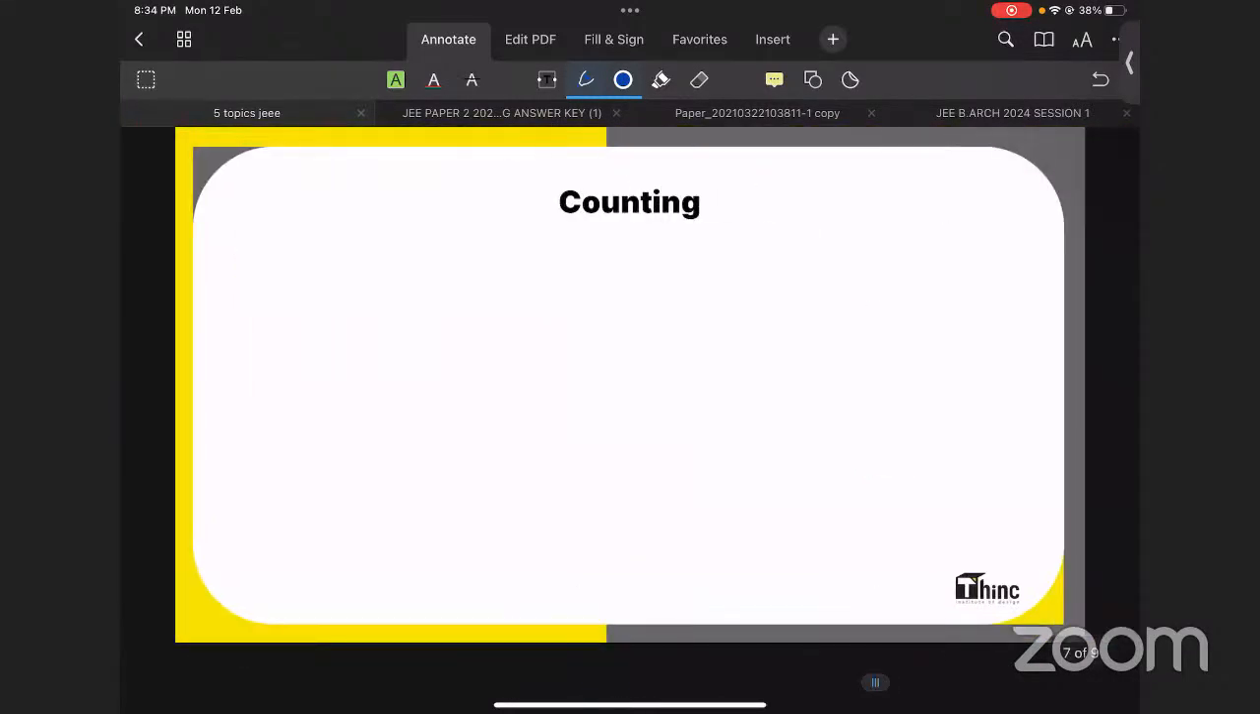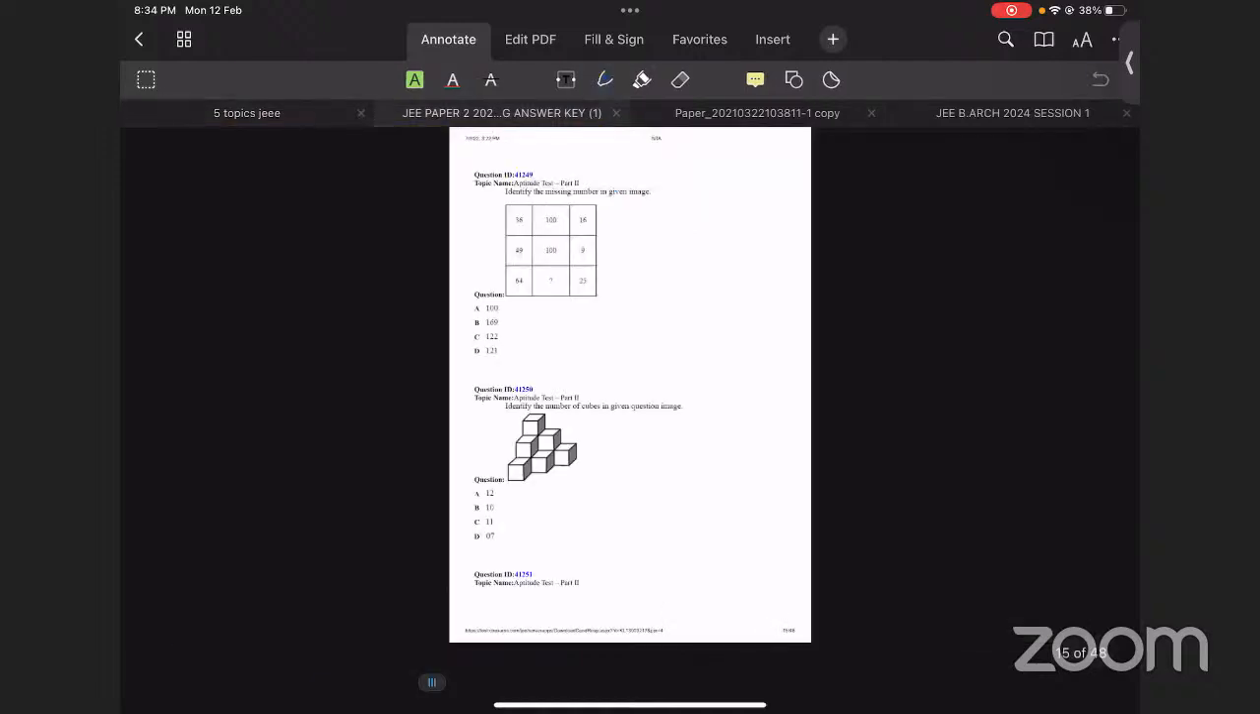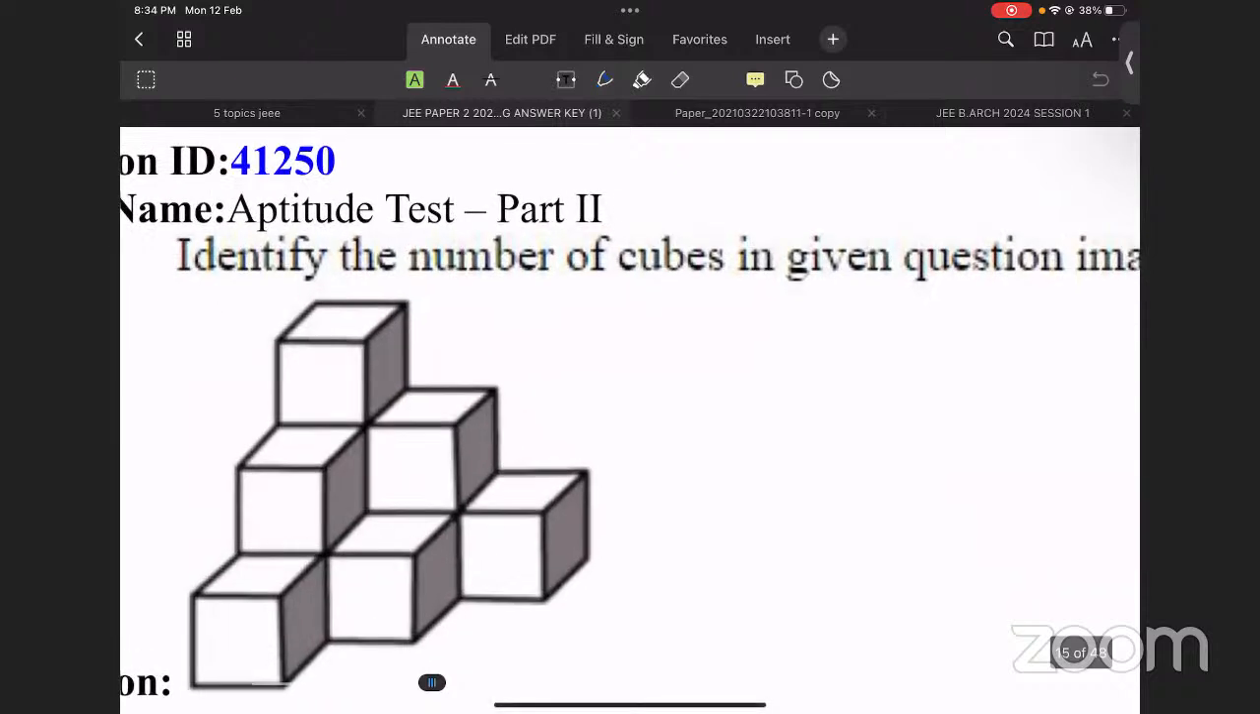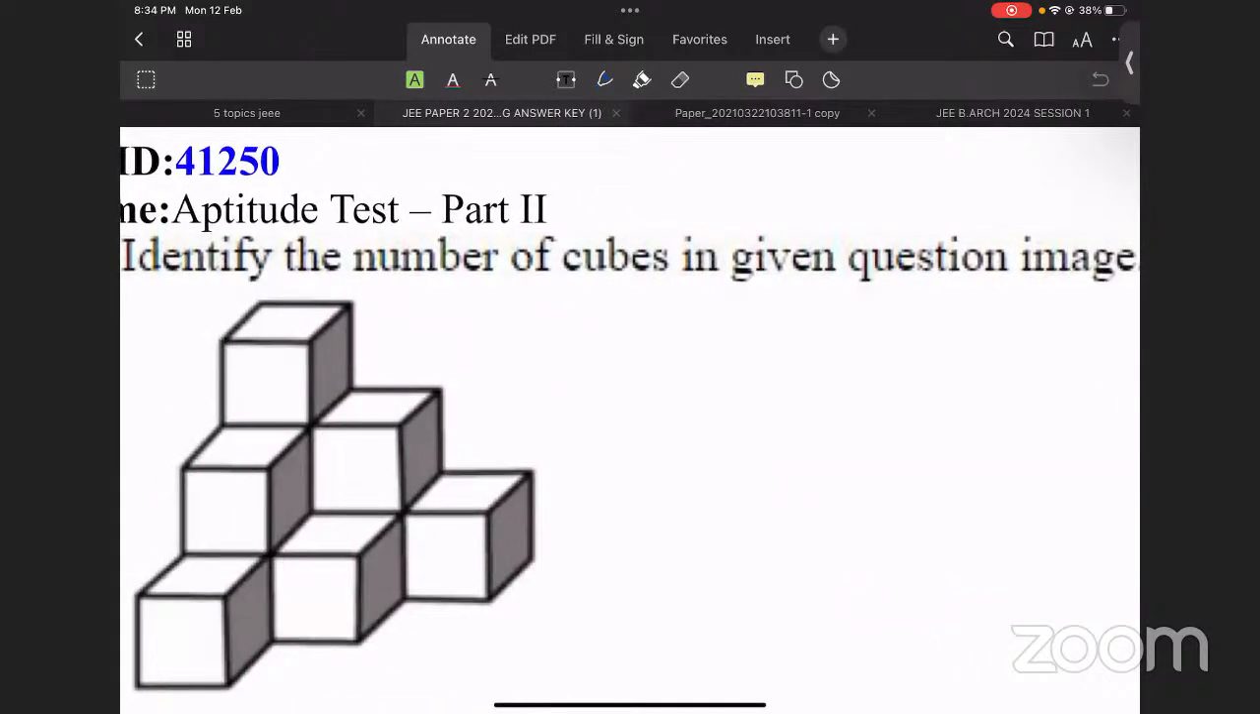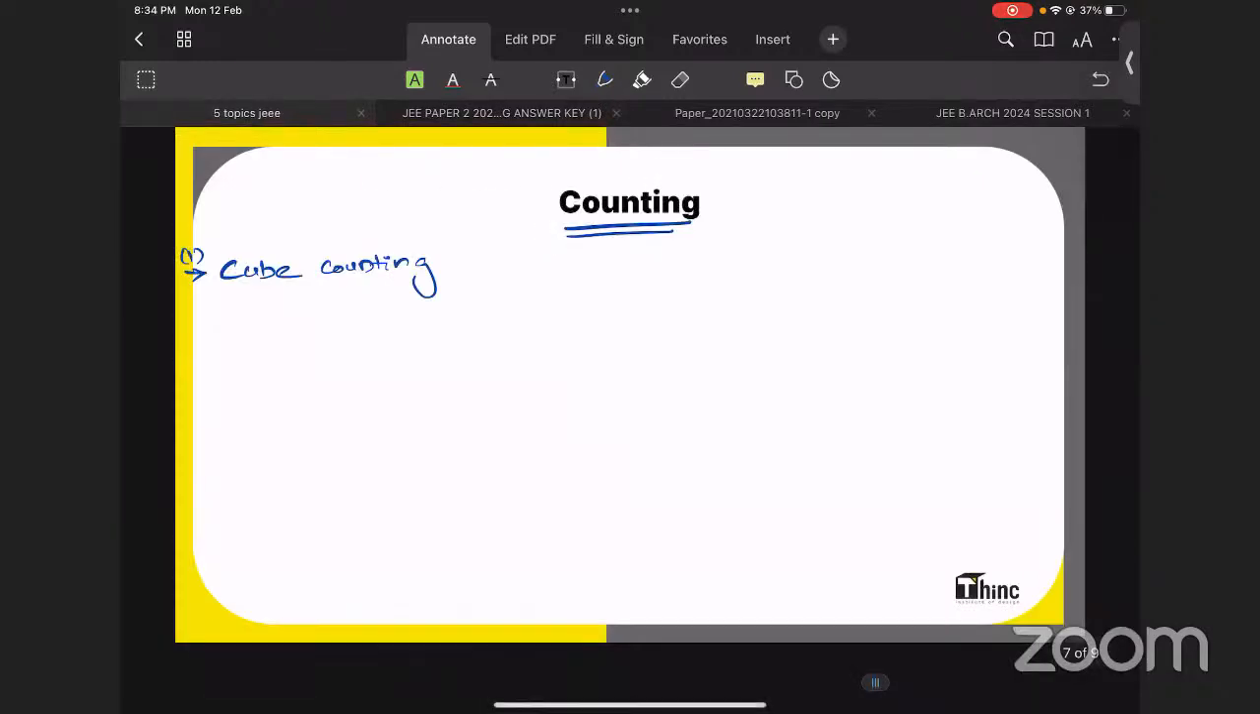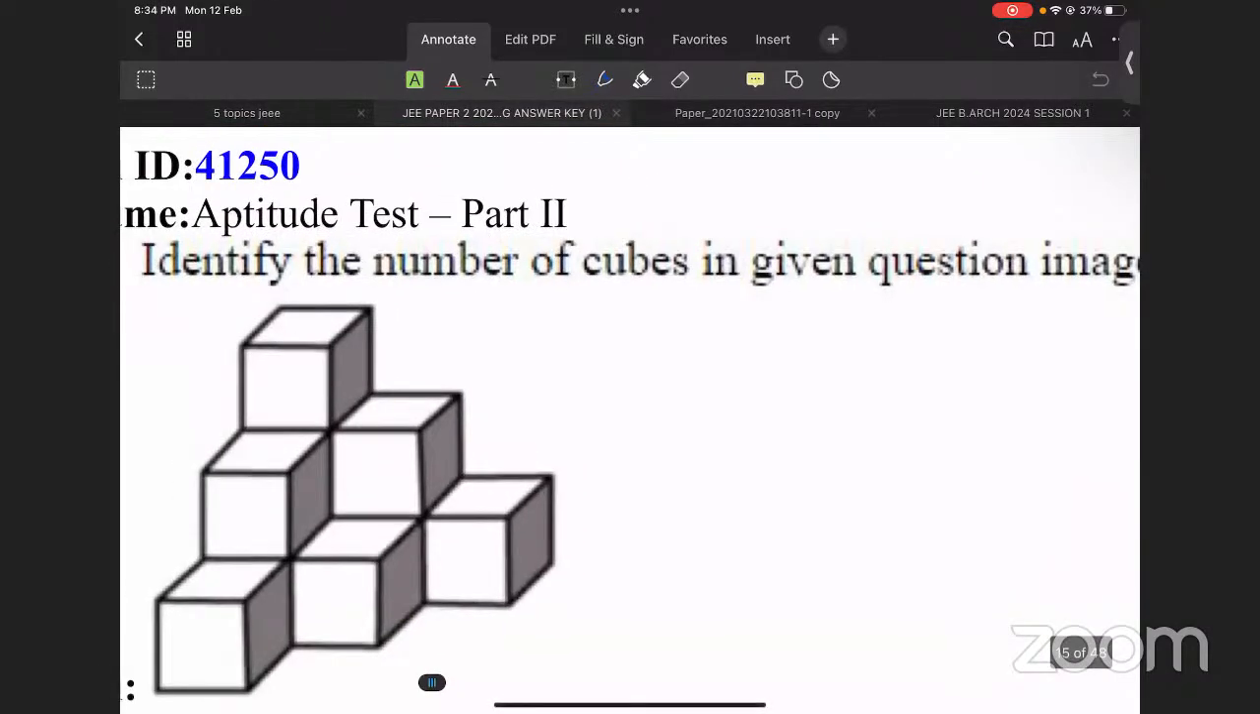Okay. So next is a very, very important topic, counting. What comes under counting? First of all, cube counting. What is cube counting? Let me show you one example. These are simple cube counting questions, simply counting the cubes. It actually has a shortcut, but for this particular simple figure you don't need a shortcut. For complex figures, you need the shortcuts. We will be discussing those shortcuts in our upcoming sessions.